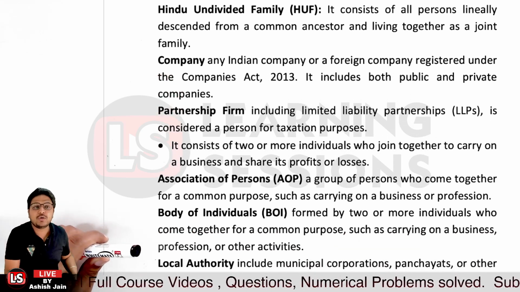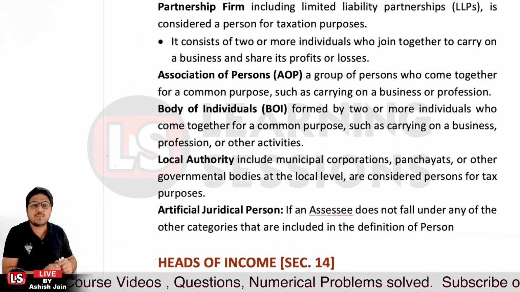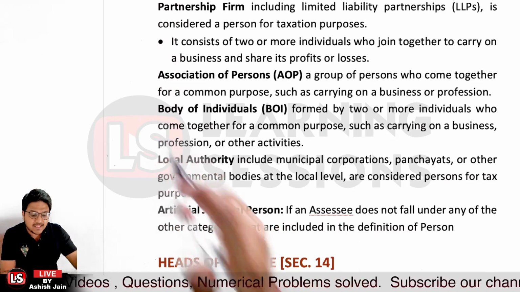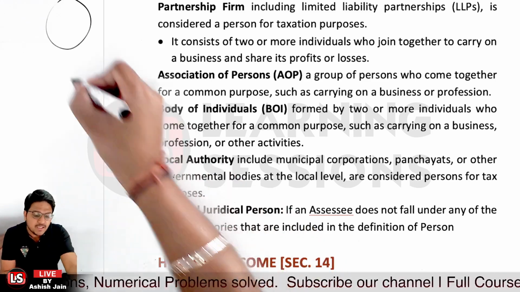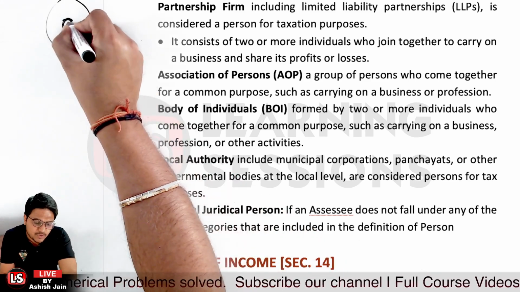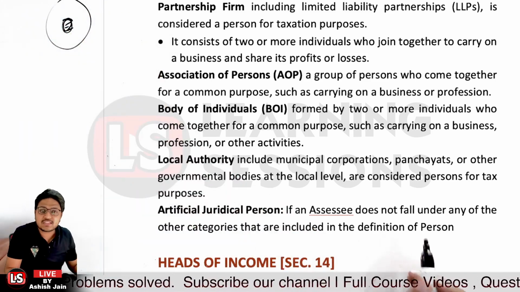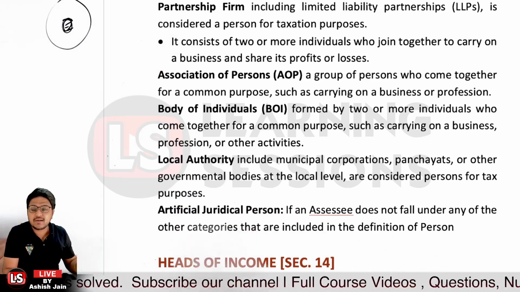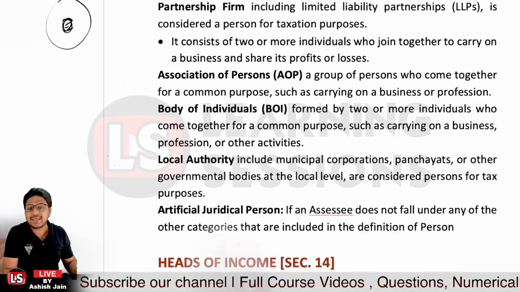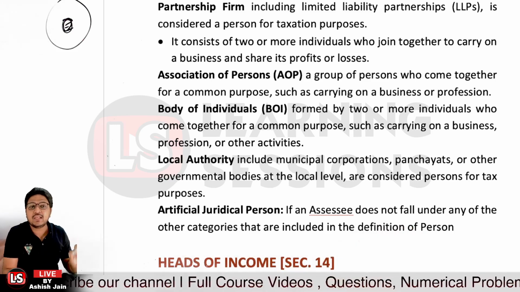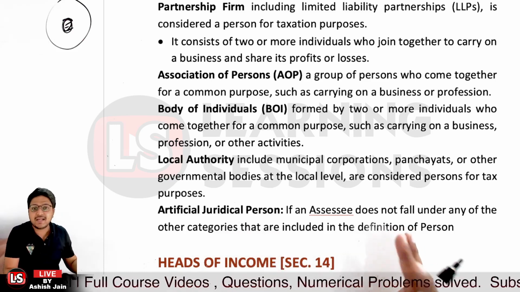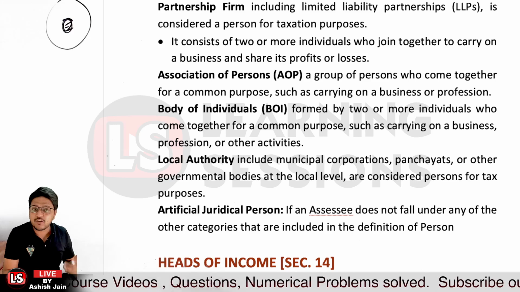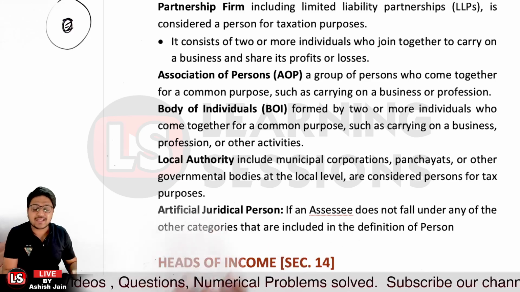After that, it's related to AOP. Now what is AOP? AOP is association of persons. Let's say there is a group of persons who have come together, and they have a common purpose, which may be related to carrying on a business or a profession. That's actually AOP, an association of persons, right? Let's say it's a particular body of people. That's actually the association of persons.